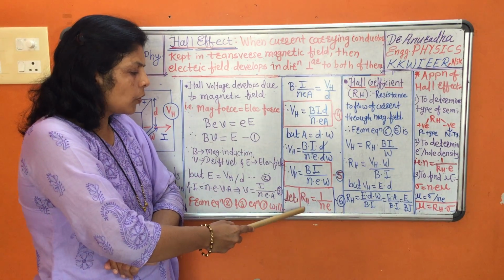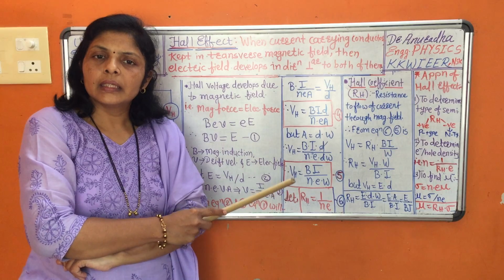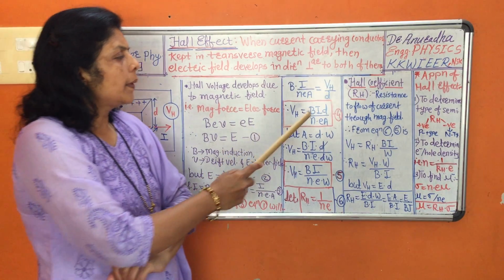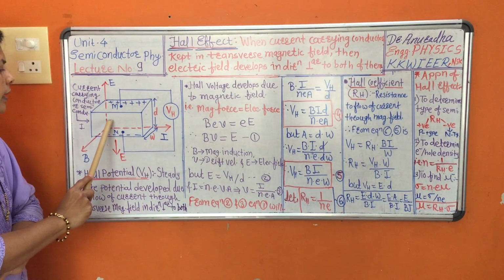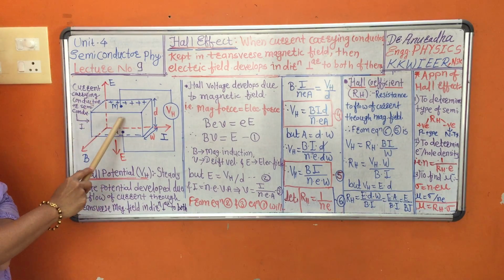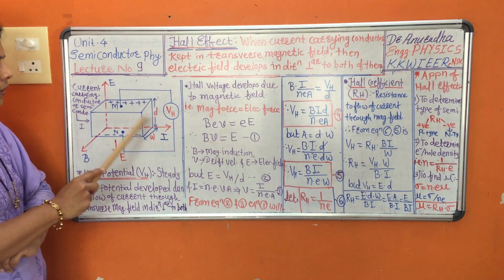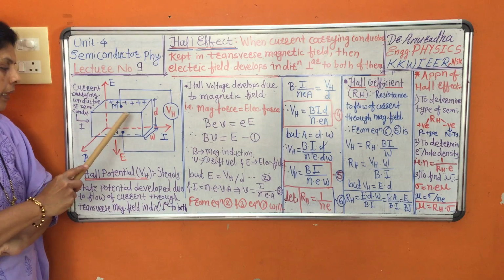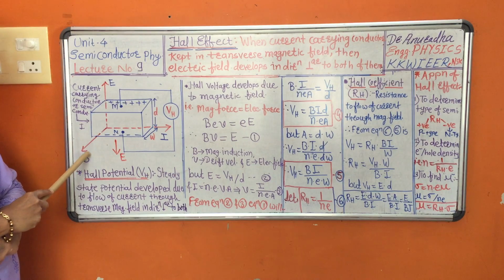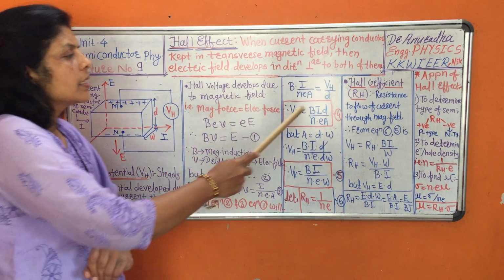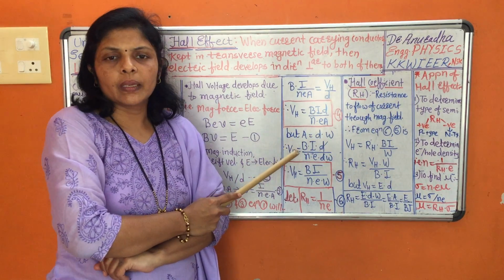So according to this formula, RH is the reciprocal of the product of electron density and electron charge. But the interpretation of this RH is the resistance to the flow of current. Here the current is flowing through the conductor. Of course, the natural tendency of a conductor is to oppose the current, and that opposition we call resistance. But the resistance to the flow of current through this conductor due to the transverse magnetic field is called the Hall coefficient. So it is simply resistance to the flow of current through the magnetic field.